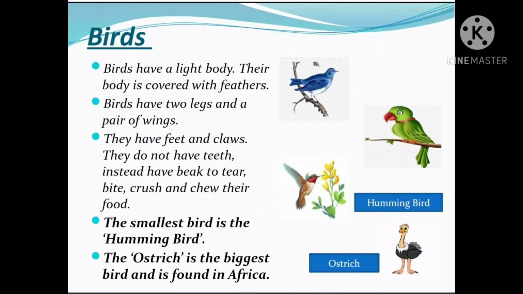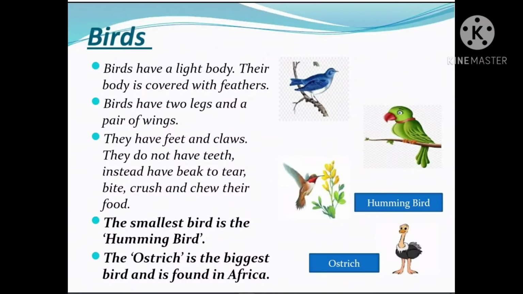Now, after animals, let's talk about birds. Birds have a light body. Their body is covered with feathers. Birds have two legs and a pair of wings. They have feet and claws. They do not have teeth, instead have beak to tear, bite, crush and chew their food.